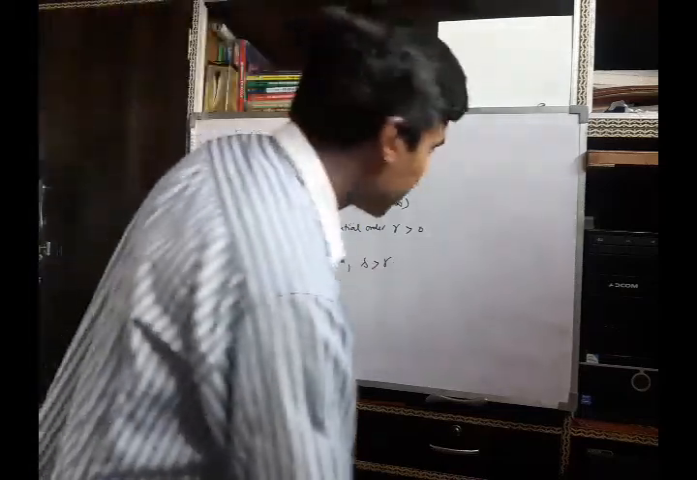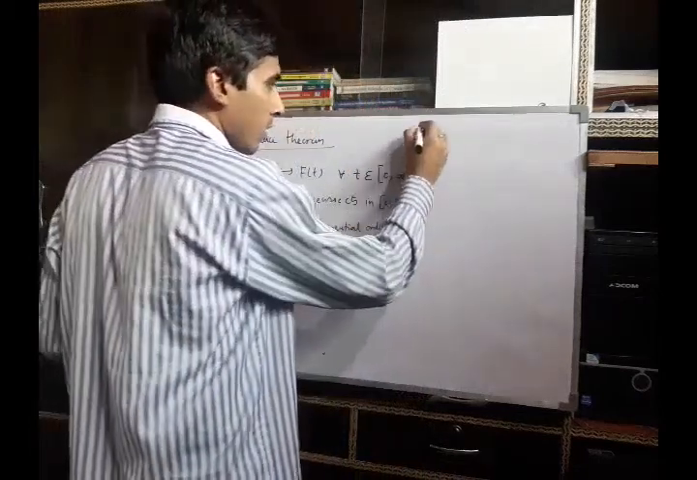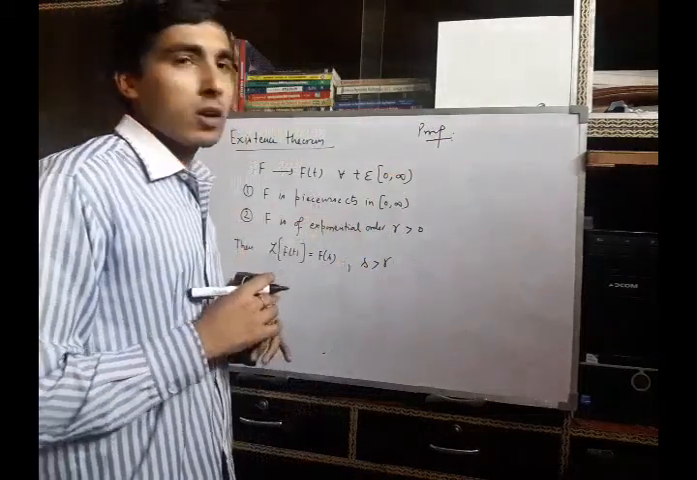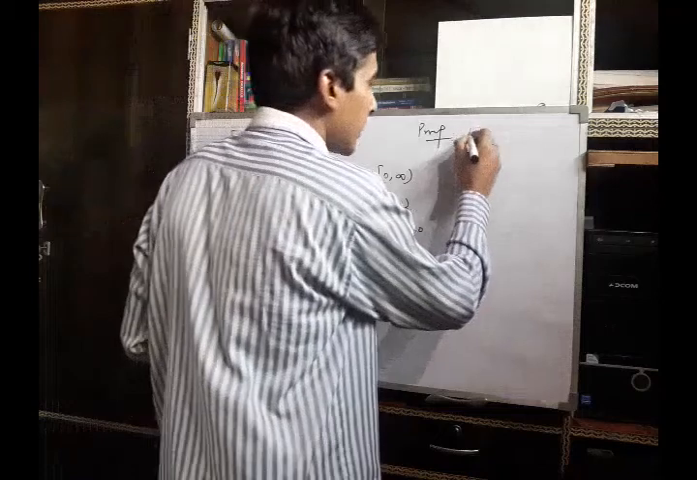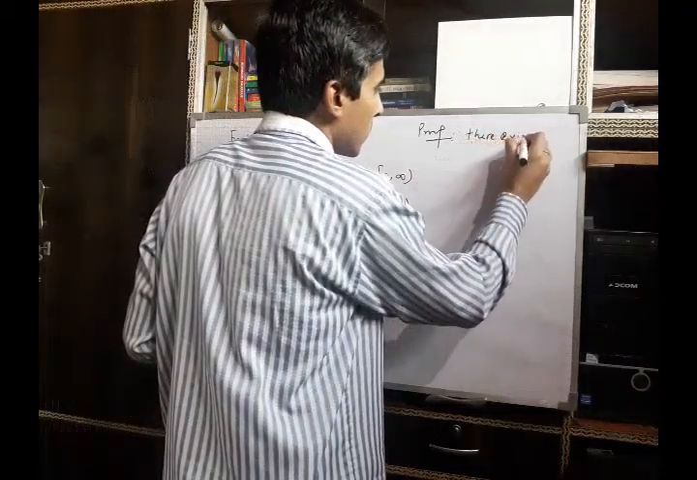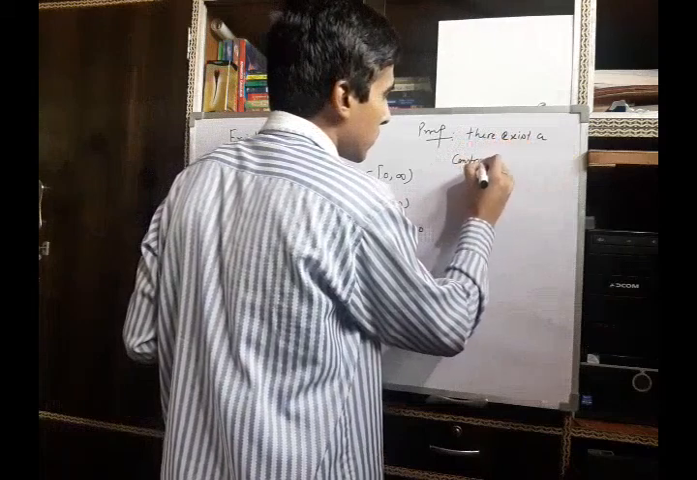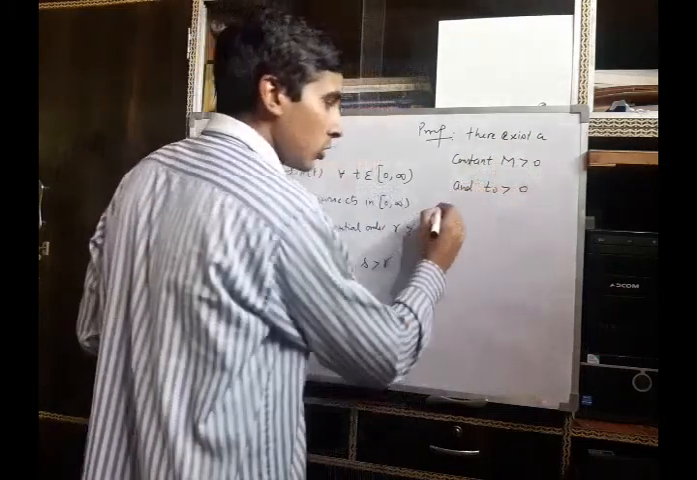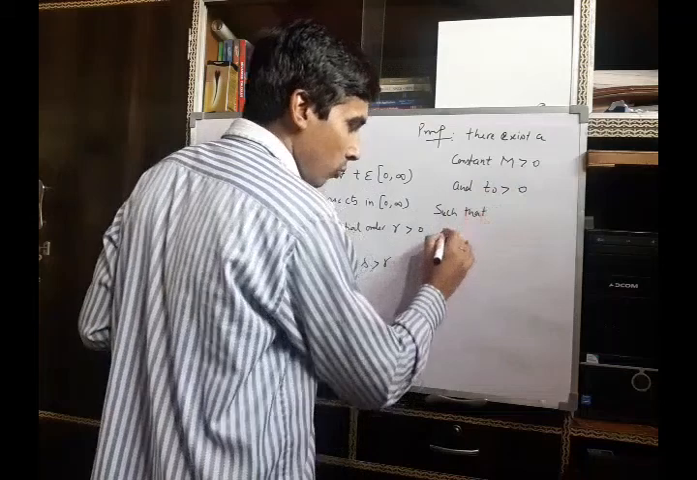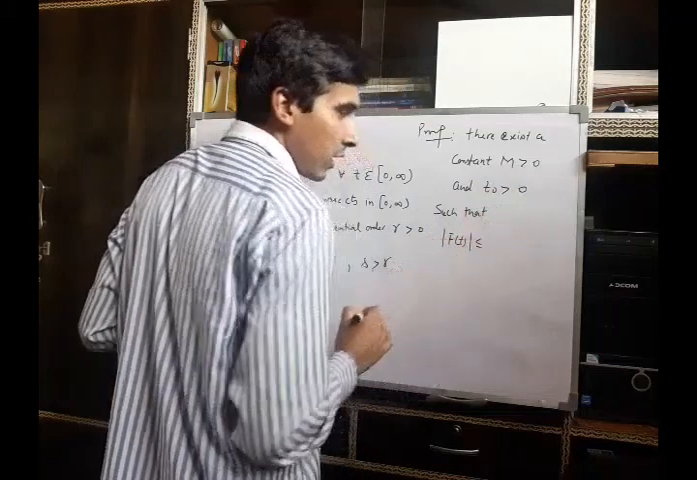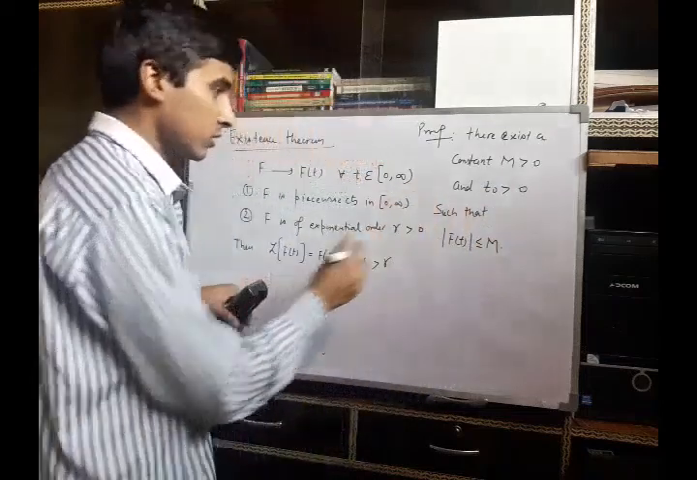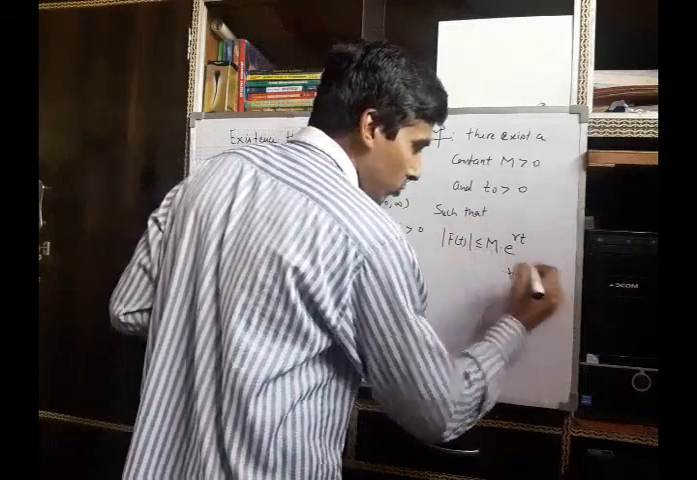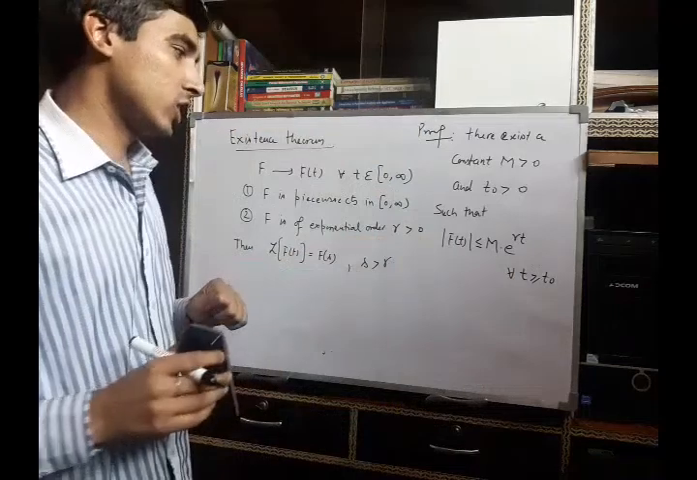Now we will prove this theorem. For the proof, since it is given that f is of exponential order gamma greater than 0, then by definition there exists a constant M greater than 0 and t naught greater than 0 such that mod of f(t) is less than or equal to M times e raised to power gamma t for all t greater than or equal to t naught. This is by the definition of exponential order.